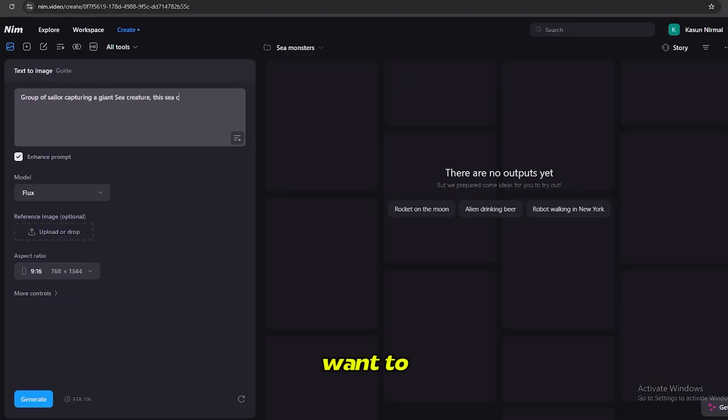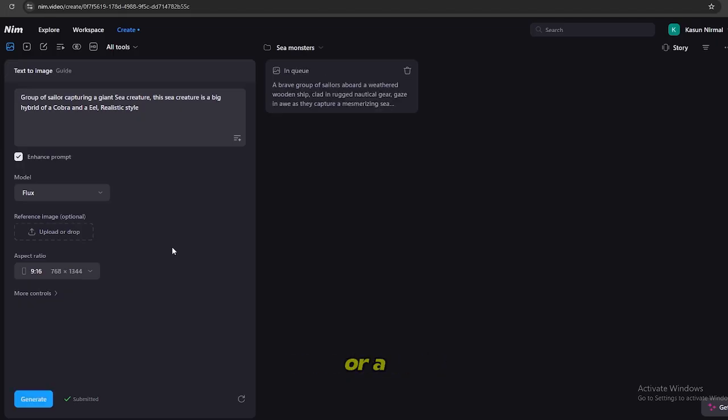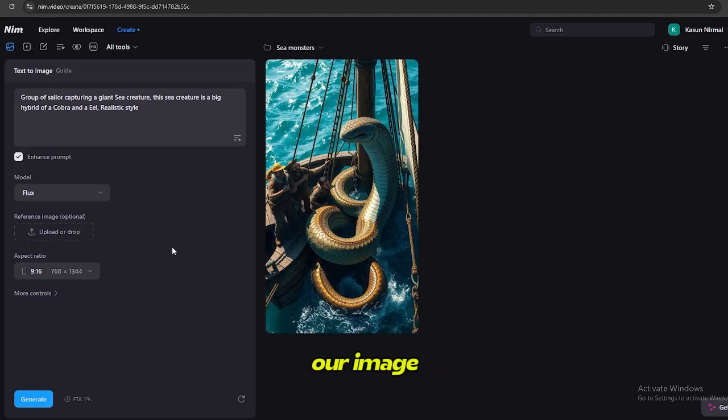And guys, if you want to generate realistic style images, you need to make sure to add realistic style at the end of your prompt. If not, this image will be generated as animated style or a cartoonish style. Looks like our image has been generated now.